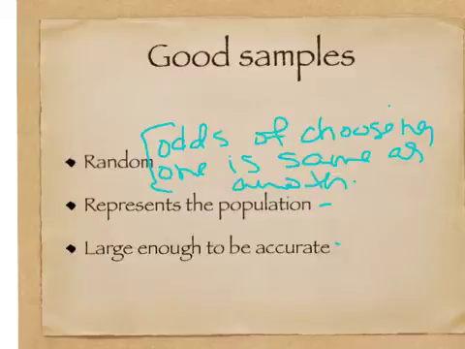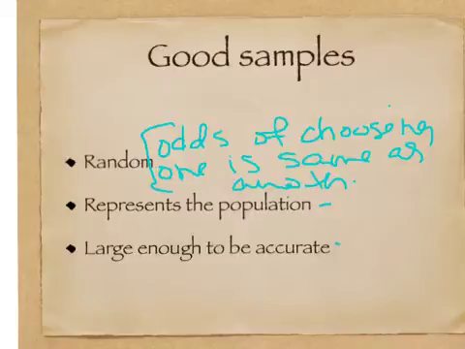A lot of times, samples will be taken and they'll be intentionally not really good samples, but they'll be made to represent a population, especially in the political times right now when we have elections coming up. If you think about it, if we're doing a sample of people's outlook on the economy, and you call them in the middle of the day, in the middle of the week, well, the people who answer the phone then are going to be either stay-at-home parents or unemployed people or self-employed people.